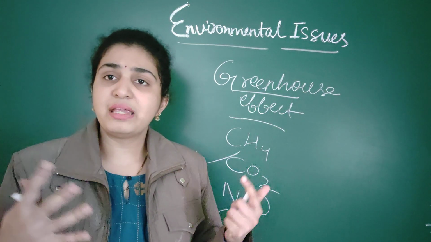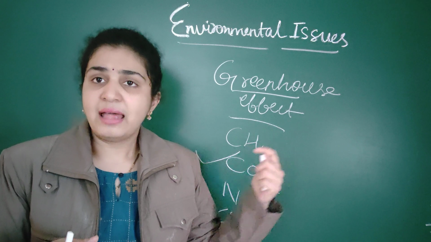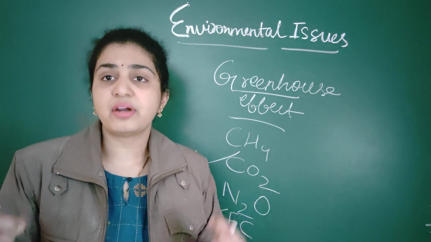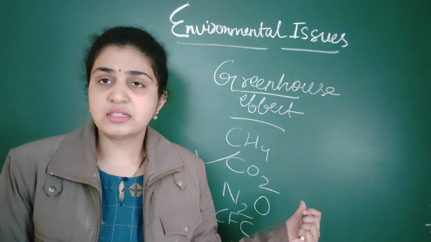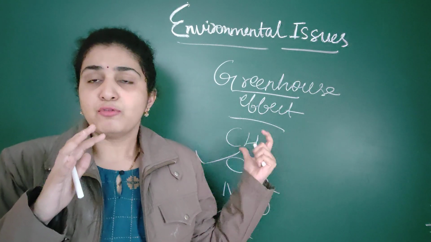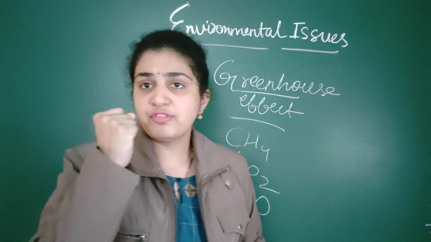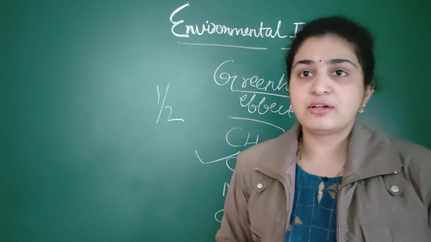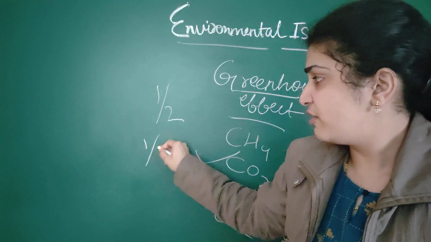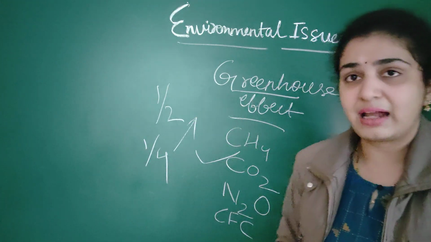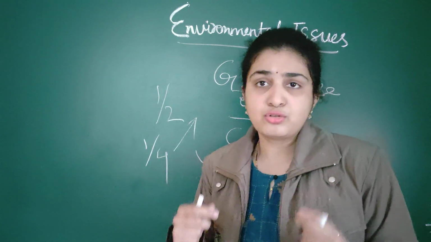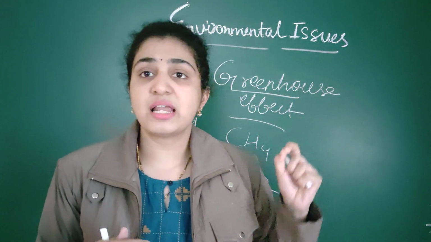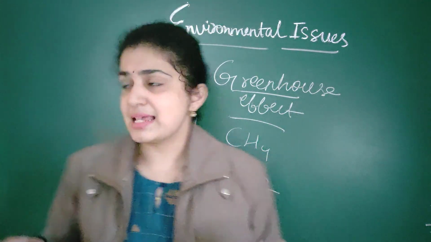So global warming is increasing. The incident solar radiation which is falling on the earth's surface, only half of it is received by the earth's surface. The rest, one-fourth, is reflected back from the earth's surface. So where is it going? I told you, between the sun and the earth there are greenhouse gases.